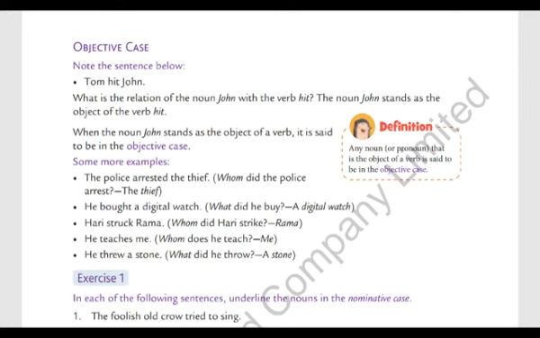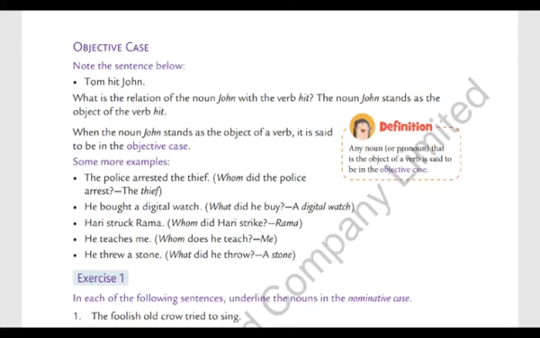Number one, the police arrested the thief. Whom did the police arrest? The thief. He bought a digital watch. What did he buy? A digital watch. Remember, in this case, we have to identify the object, the receiver of the action in the sentence.